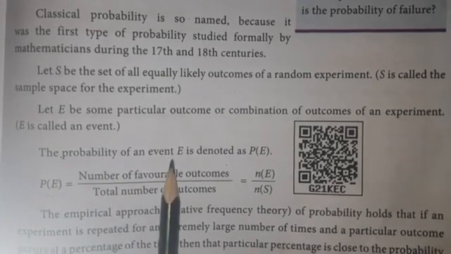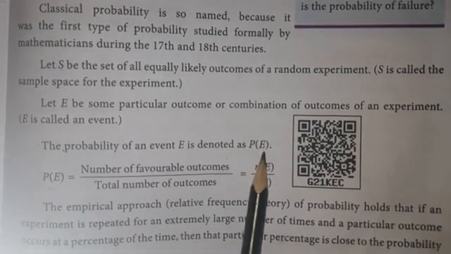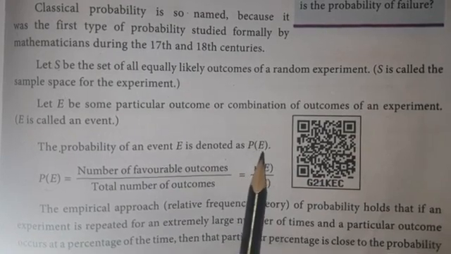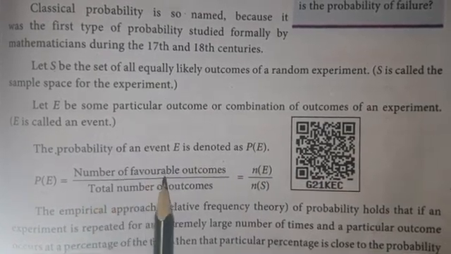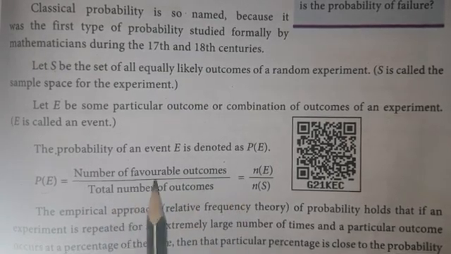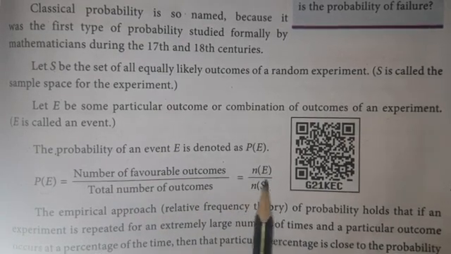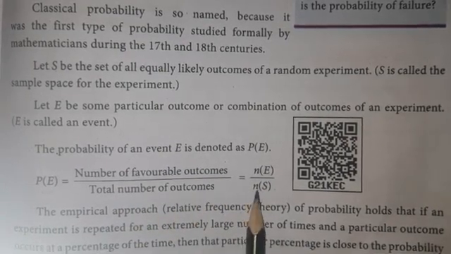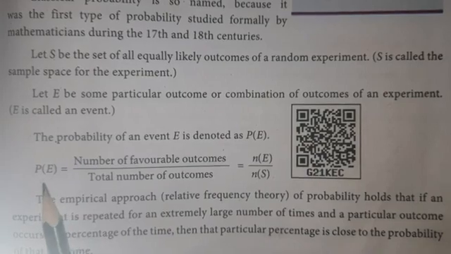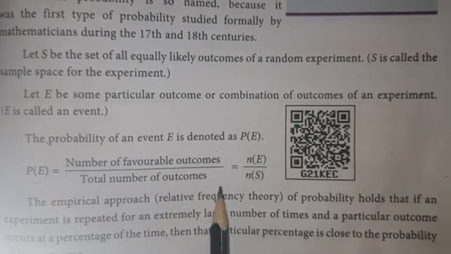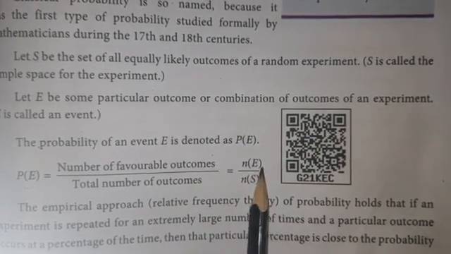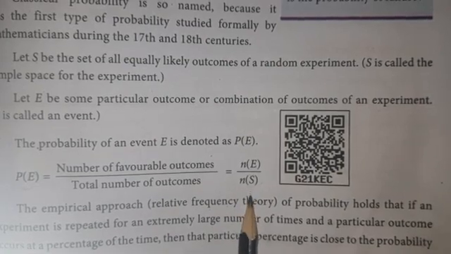The probability of an event E is denoted as P(E), that is probability of E. The E means event. So P(E) is equal to number of favorable outcomes divided by total number of outcomes, where number of favorable outcomes is n(E) and total number of outcomes is n(S). Therefore, our probability formula is P(E) is equal to n(E) divided by n(S). n(E) means number of favorable outcomes. n(S) is total number of outcomes.